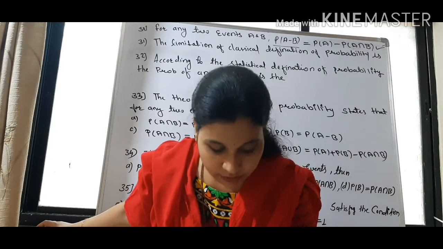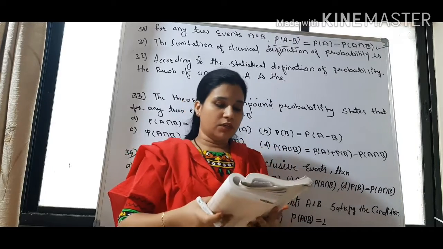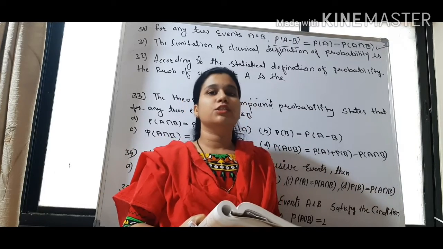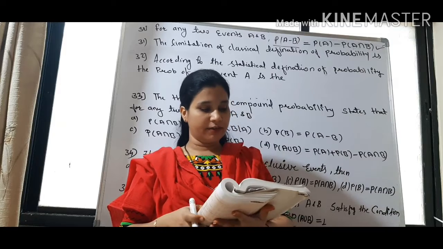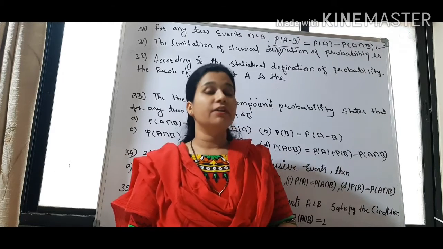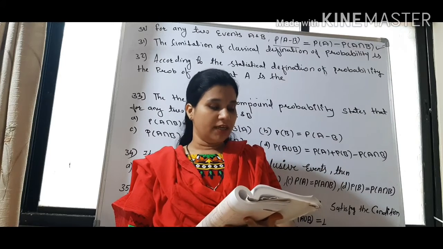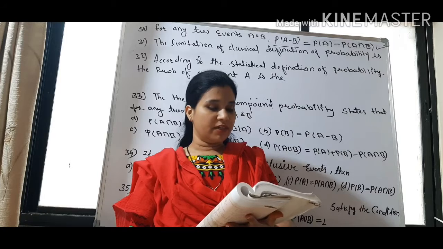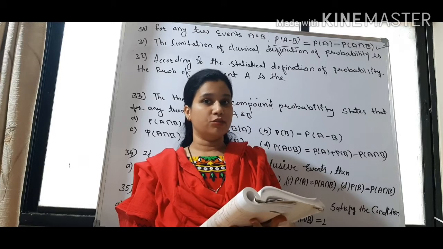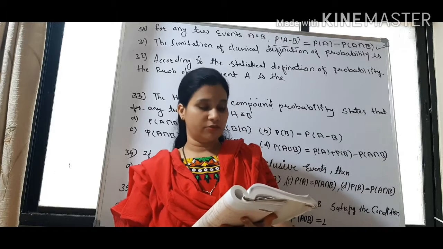Now options are given to us. The first option, it is applicable when the total number of elementary events is finite. So this option is right. This is applicable if the elementary events are equally likely. This is also right. C, it is applicable if the elementary events are mutually independent. So mutually independent is wrong because we want mutually exclusive.